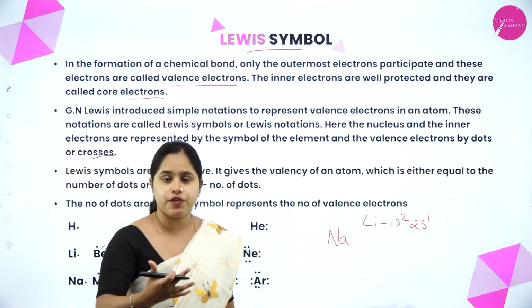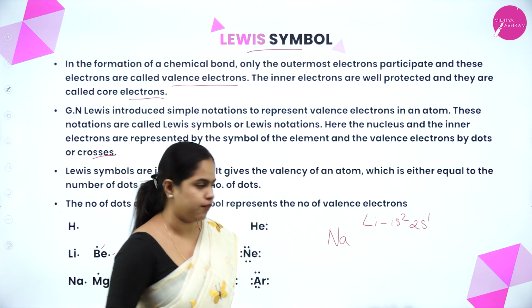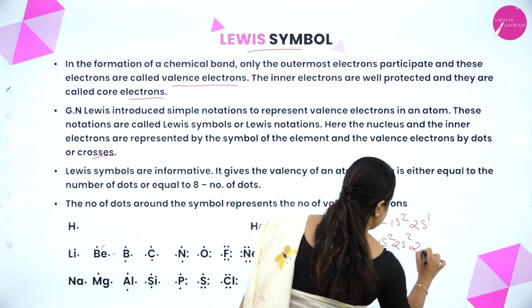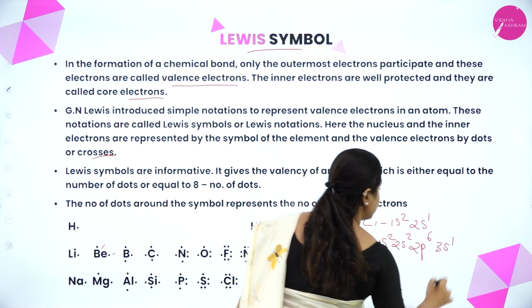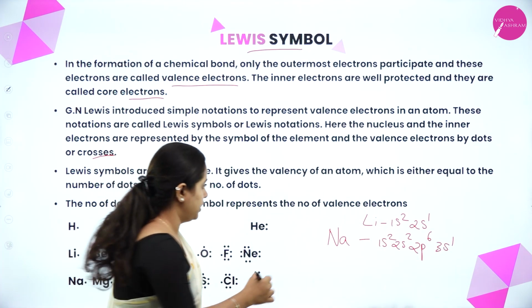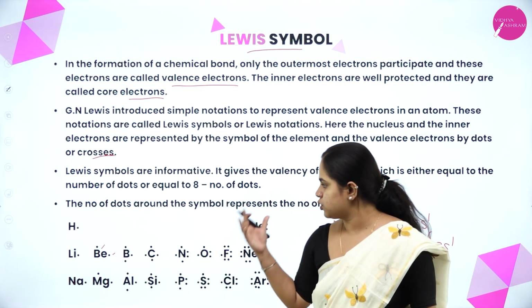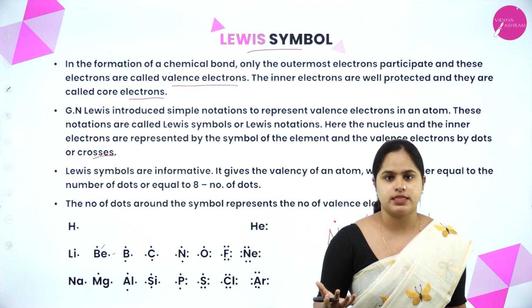So we know that first we have to find out how many valence electrons it is having. What is the electronic configuration? 1s2, 2s2, 2p6 and 3s1, right? It is having one valence electron. That means Na and one dot. Clear? So I hope that is clear. So this is how you represent a Lewis symbol.